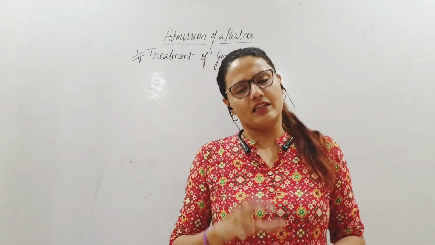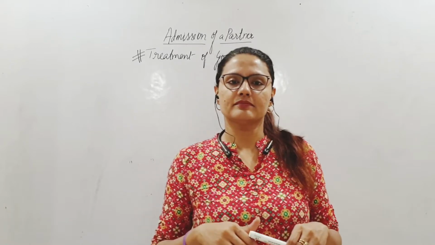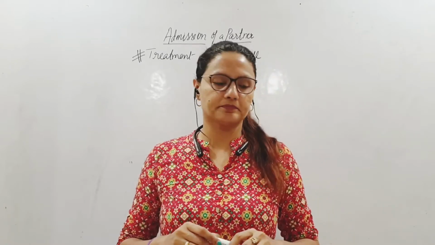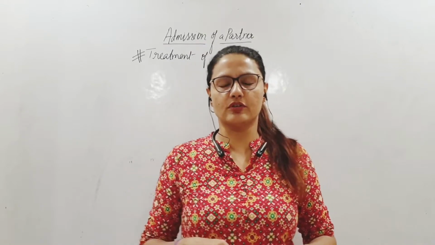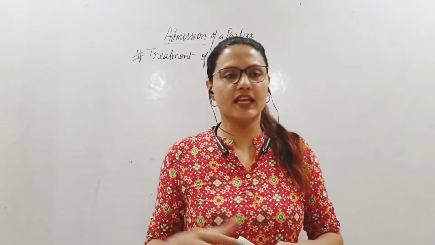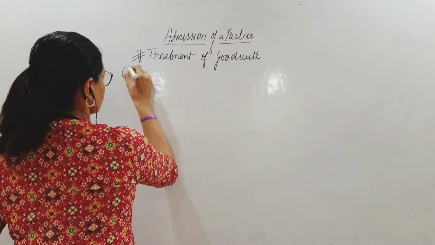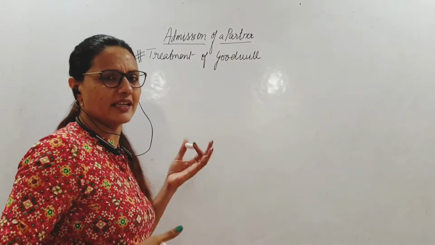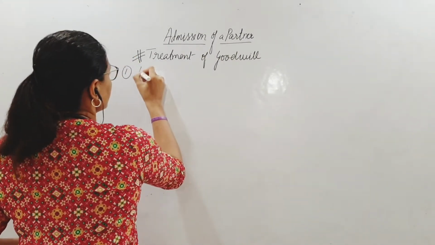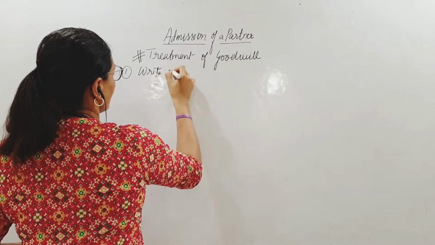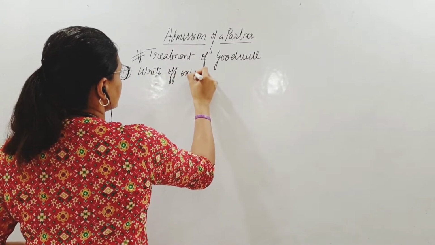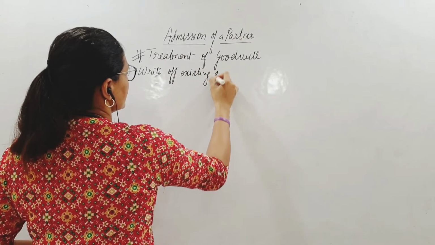Okay, there are a few things we have to do. Very easy. First thing, you just understand, if at all there is any existing goodwill in the firm or in the books of the firm, you write it off. Okay, so that's step one. Now, all sums might not have all the steps, but I'm just saying. Okay, write off existing goodwill.